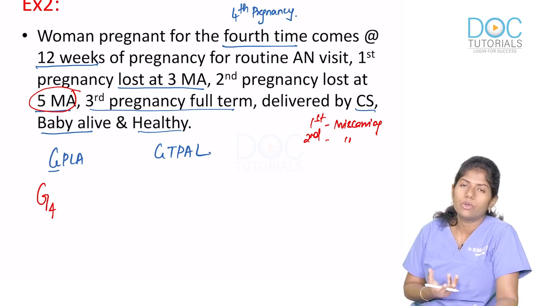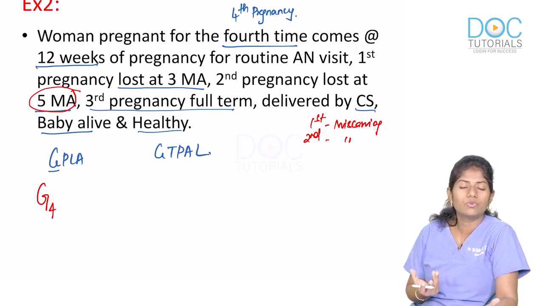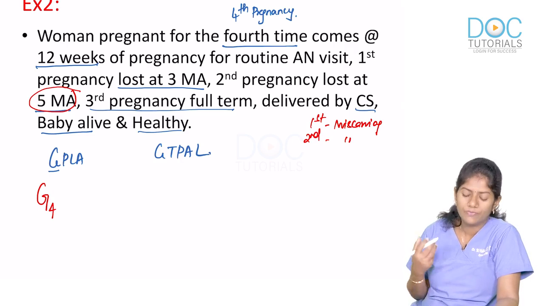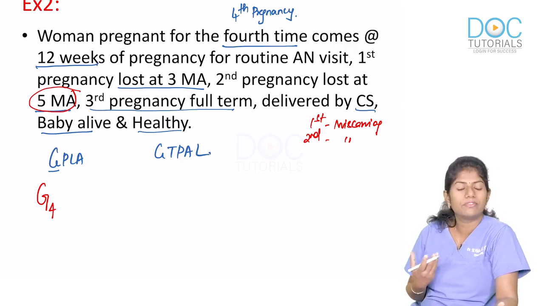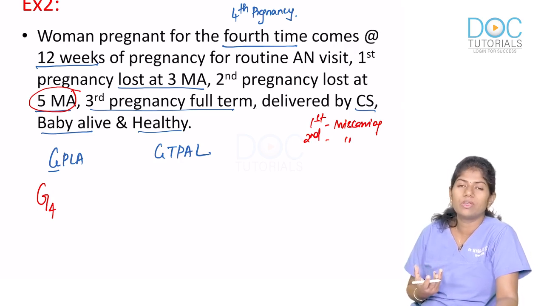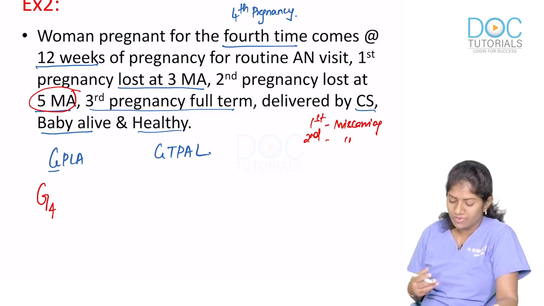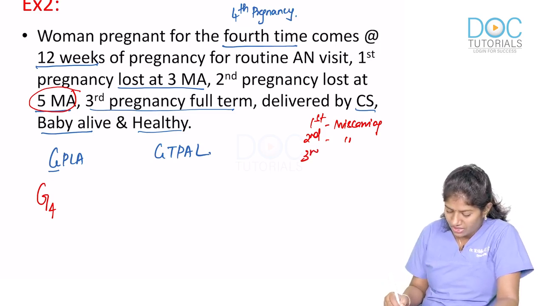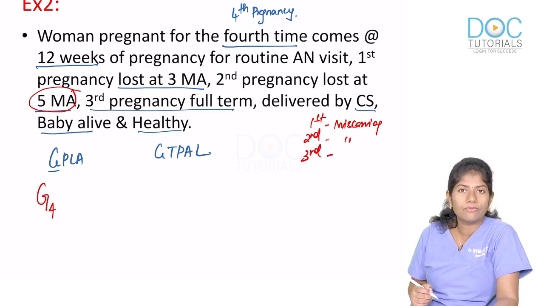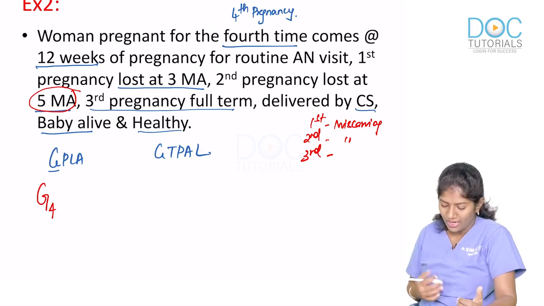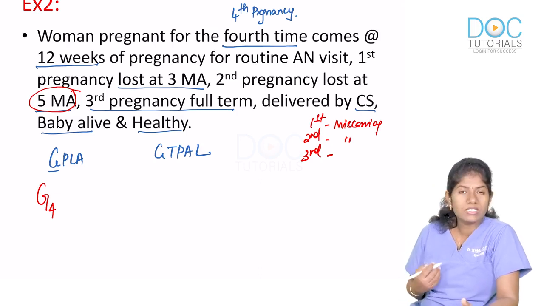Here we convert months into weeks by multiplying by 4. So 3 months of amenorrhea will be roughly 12 weeks and 5 months of amenorrhea will roughly correspond to 20 weeks. So both the first and the second pregnancies were miscarriages. The third pregnancy was a full term pregnancy. Full term pregnancy definitely comes under para because it has crossed the period of viability. And the baby is alive and healthy.